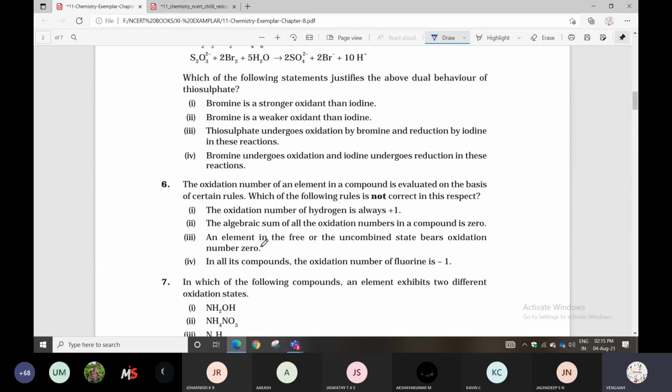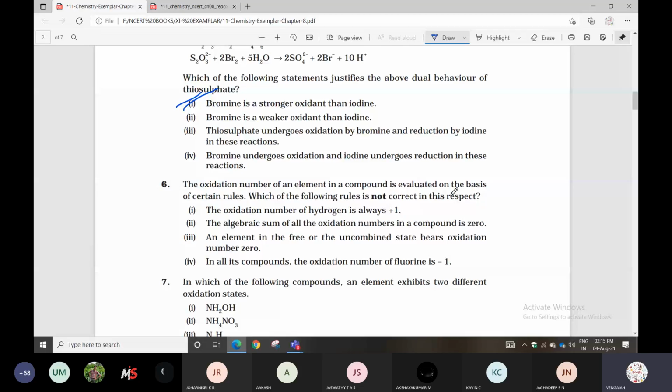Next question. The oxidation number of an element in a compound is evaluated on the basis of certain rules. Which of the following rules is not correct in this respect?